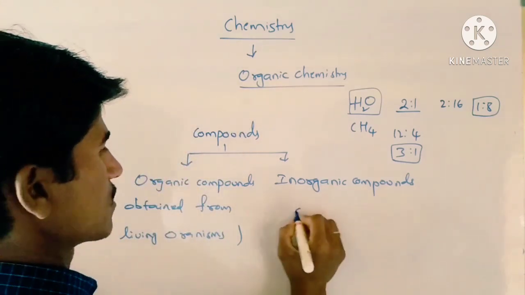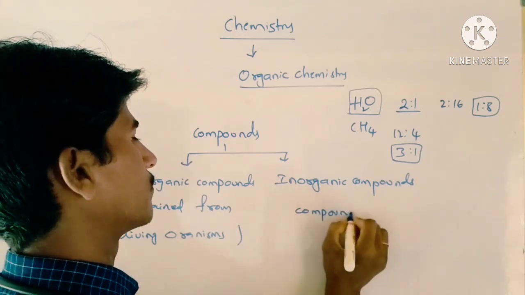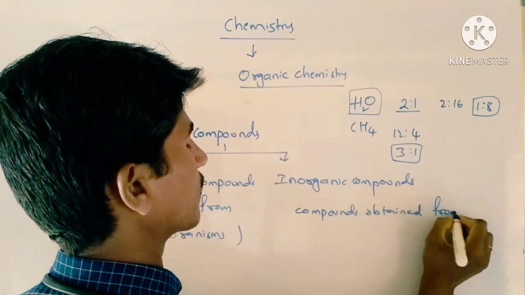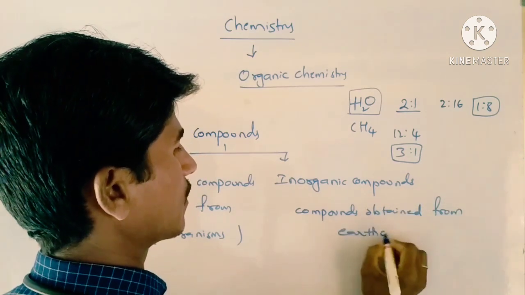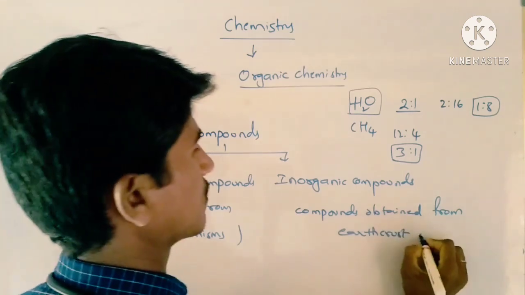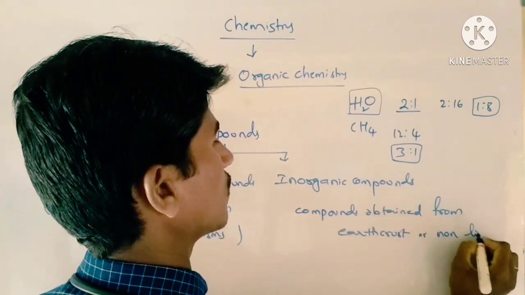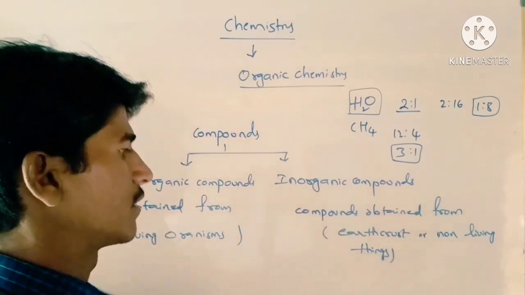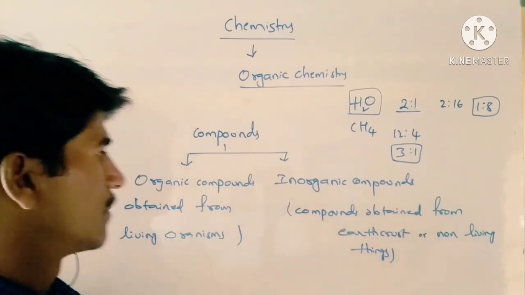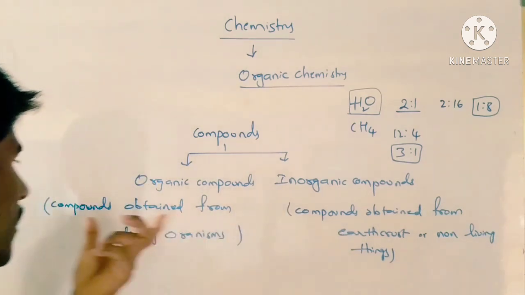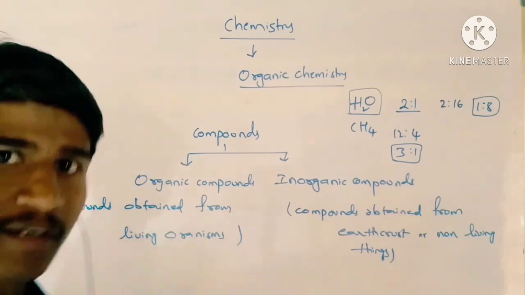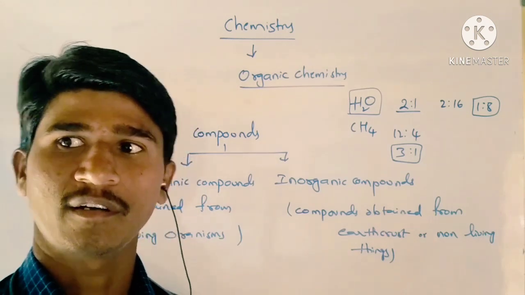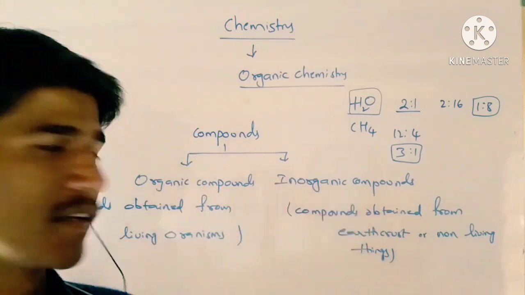And the compounds obtained from the earth crust or non-living things are called inorganic compounds.